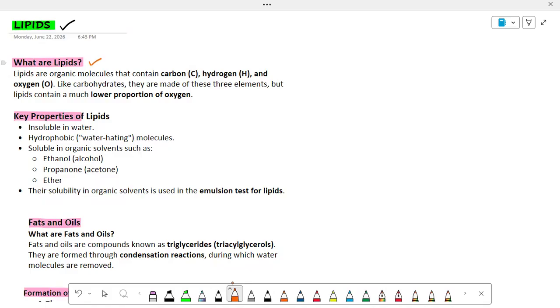So, what are lipids? Lipids are organic molecules containing carbon, hydrogen and oxygen. Like carbohydrates, they are made of these three elements, but lipids contain a much lower proportion of oxygen. Meaning if a lipid contains 57 carbon atoms, it may only contain 6 oxygen atoms. So, as compared to carbon, lipids have very few oxygen atoms.